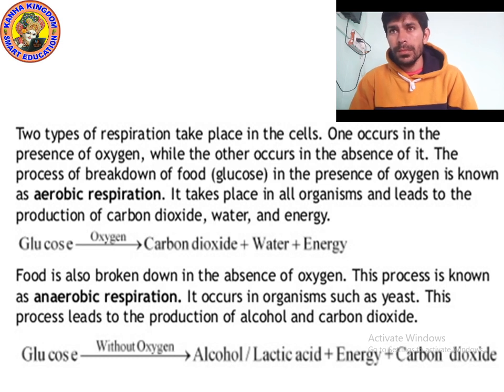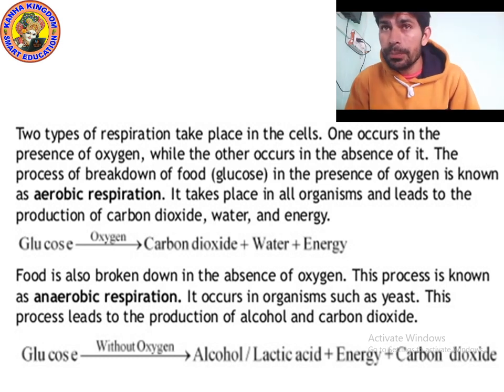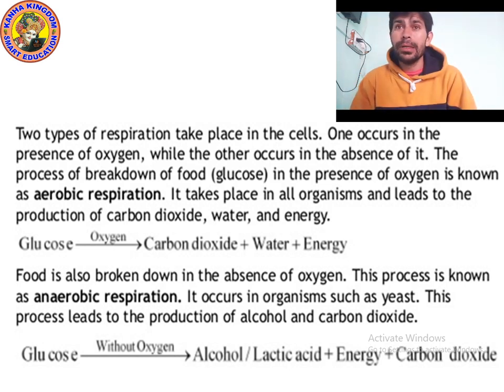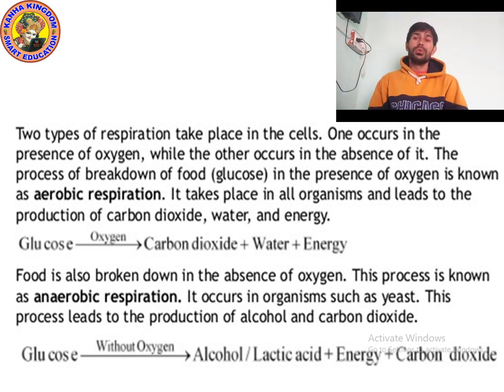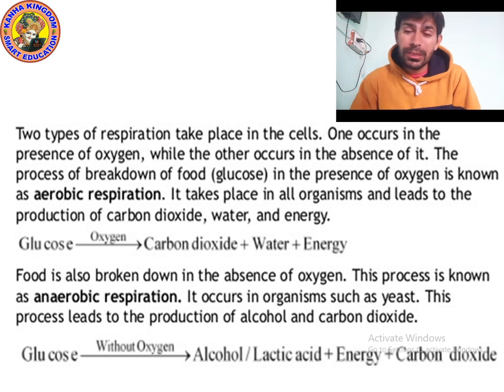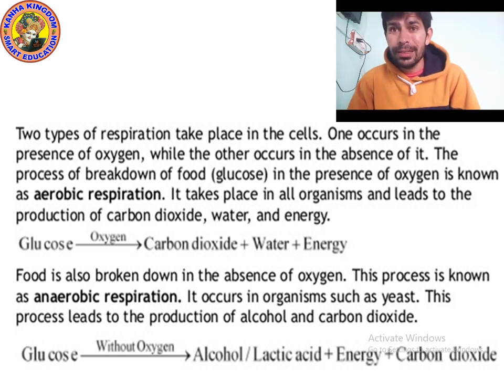The process of breaking down food, or you can say glucose, in the presence of oxygen is known as aerobic respiration. We already know what cellular respiration is: the process in which food is broken down to release energy.